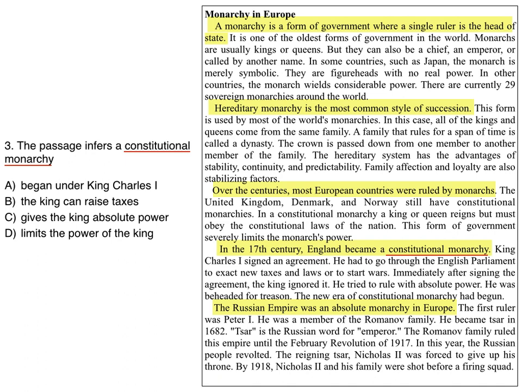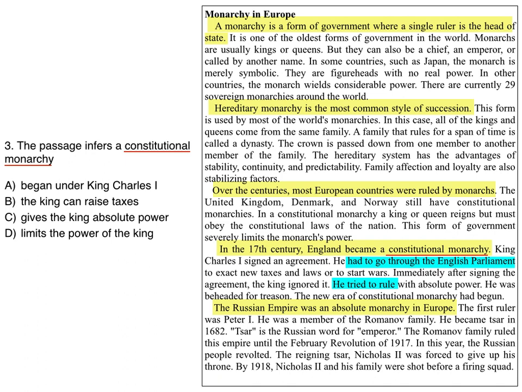A. Began under King Charles I. Well, this means that King Charles I would have started it, but this is not the case. He did not start it. B. The king can raise taxes. No, it actually says the opposite. It says he had to go through English Parliament to exact new taxes. C. Gives the king absolute power. Well, it says he tried to rule with absolute power, but it did not give him absolute power.